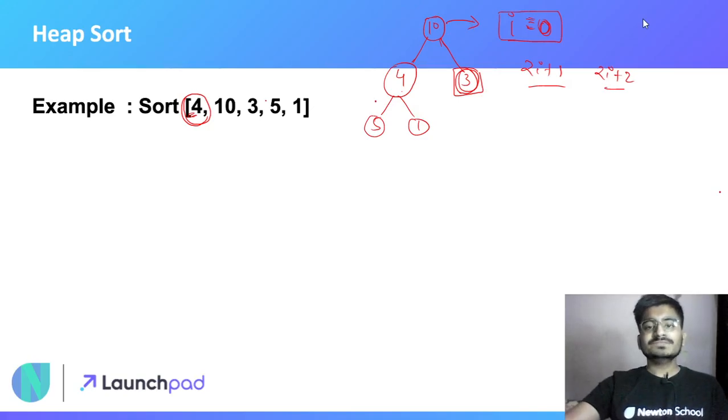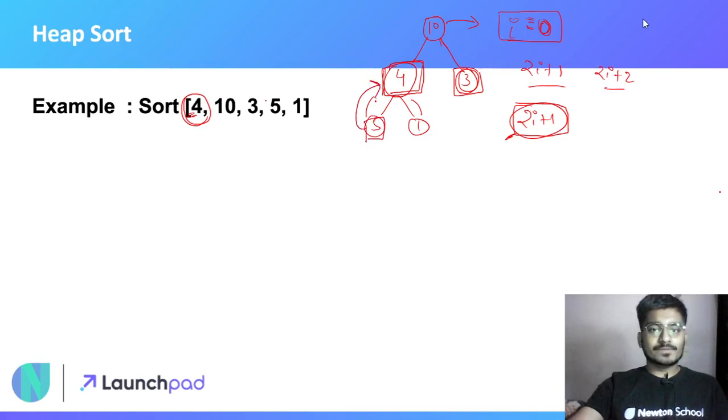Suppose after heapification the ith index was changed into this node. That node was 2i plus 1. So now again do the same process for the 2i plus 1 node. Simple, just compare this index, that is 4, with 5 and 1, and as we know that 5 is the maximum, just swap these two elements.